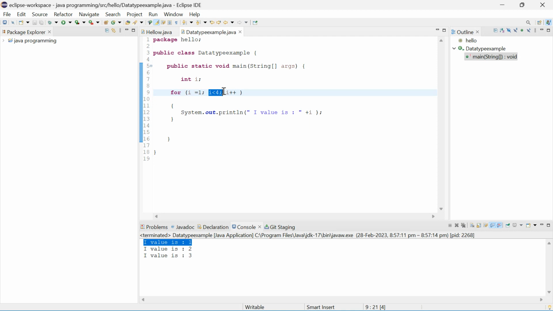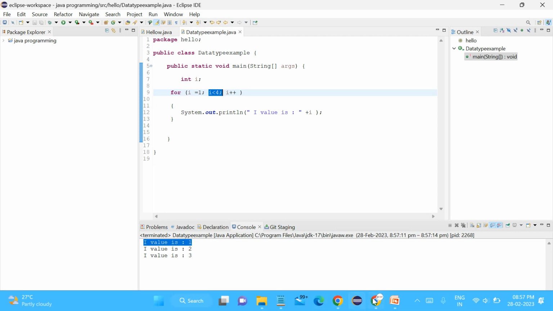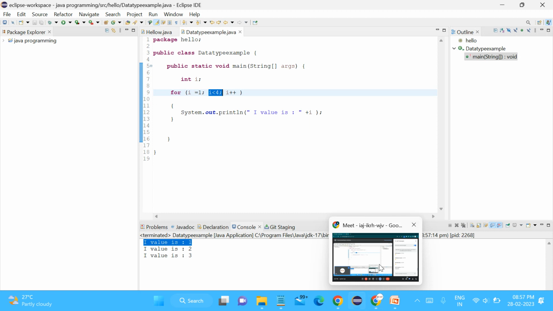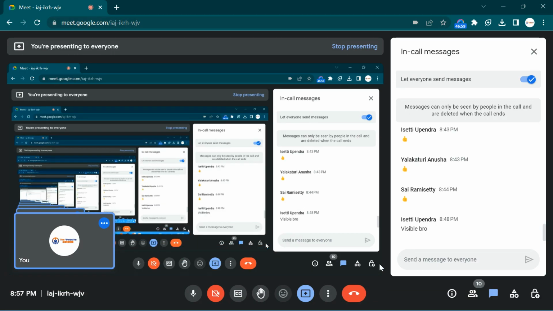Simple. So I hope you got all the idea about these iteration loops. While loop we have discussed, do while, and the for loop also we have discussed. If it is clear about all these loops, give a thumbs up.